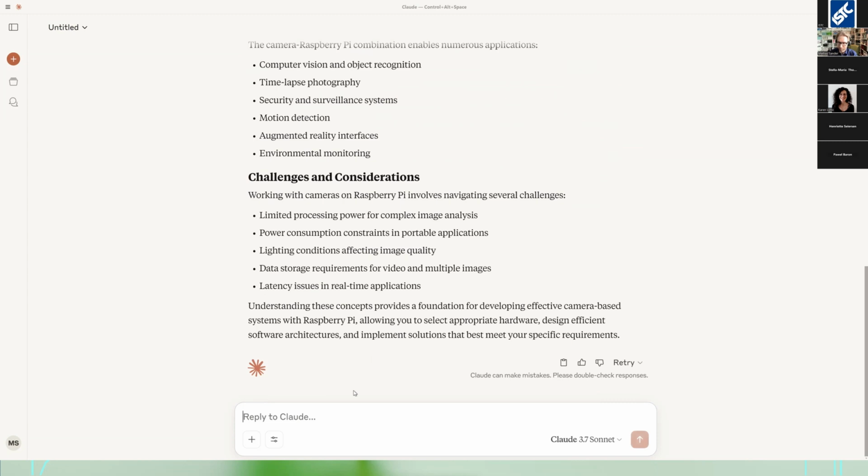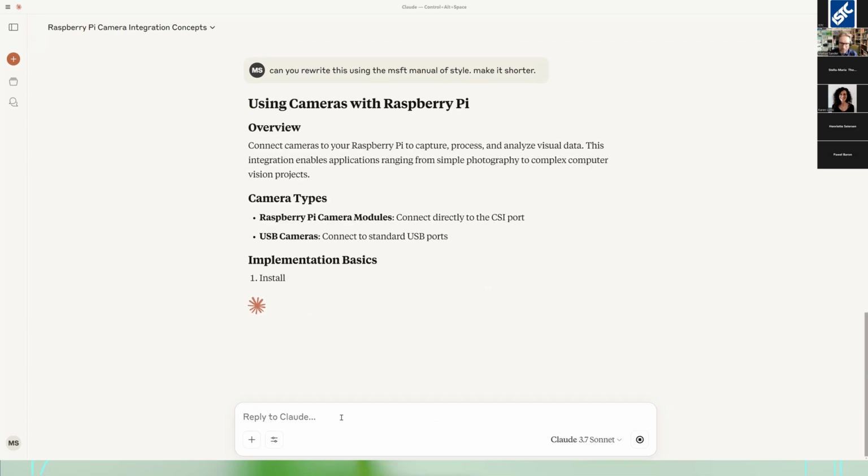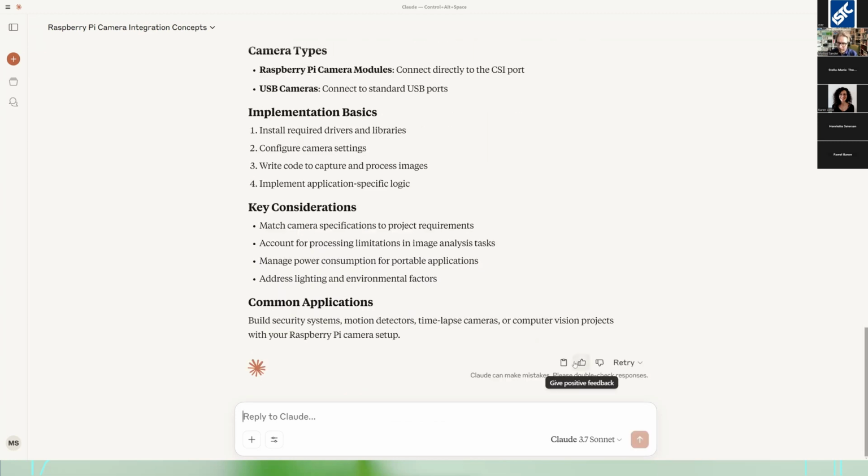Okay, all right. Can you rewrite this using the Microsoft Manual of Style, perhaps? Make it shorter. Shorter is good. Or is it? I don't know. Okay, it's a bit more direct now. I like it. Not as much text. Okay, so let's say we want to get this into Flare.